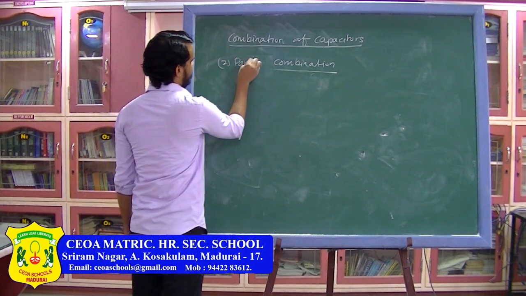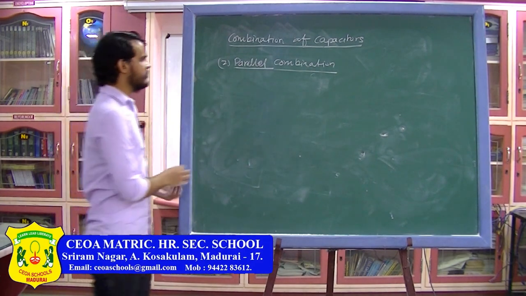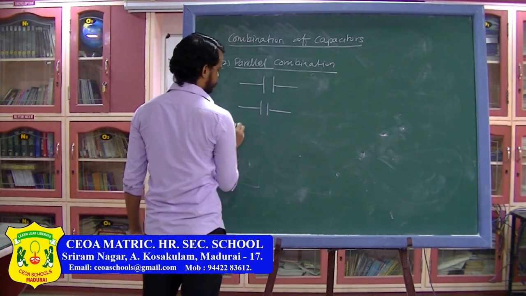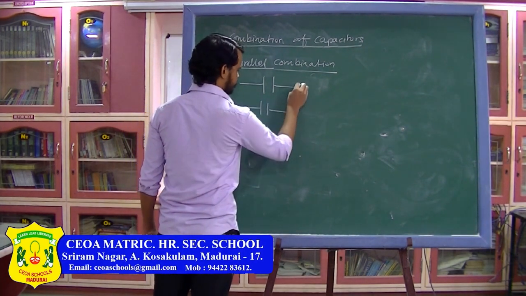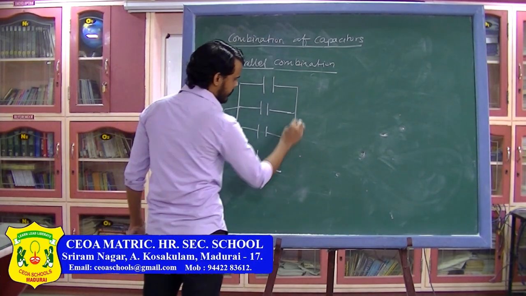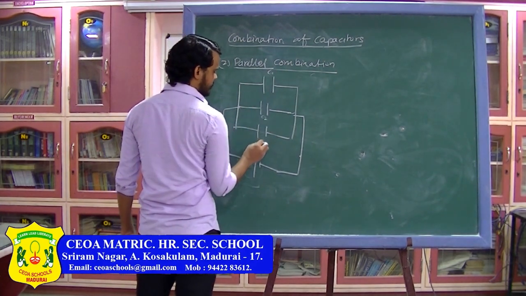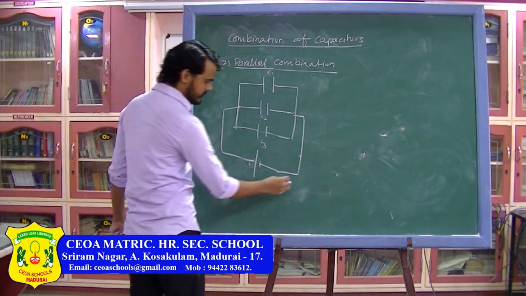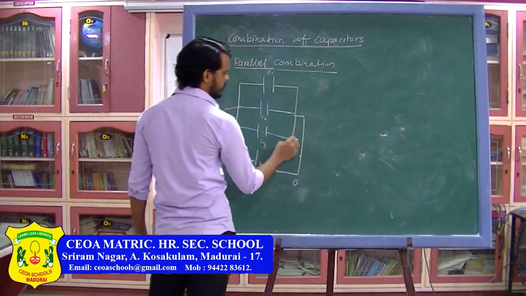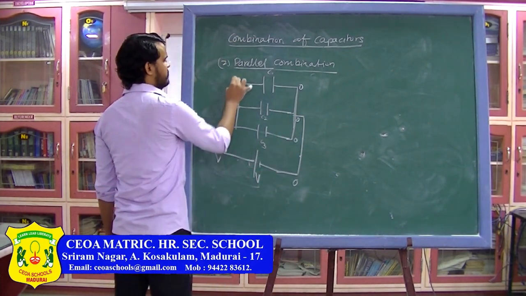Next is parallel combination. Now in parallel combination, the capacitors are connected parallel to each other and they are connected to a battery. The capacitance of this one is C1, this one is C2 and this one is C3. If the potential here is V, I can assume the potential here is 0. Similarly, on all these points the potential will be 0 and the potential here will be V.